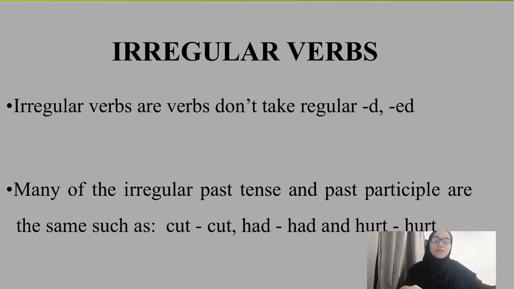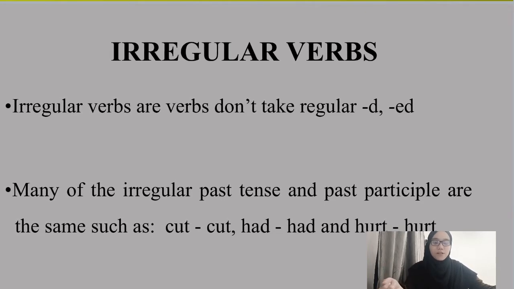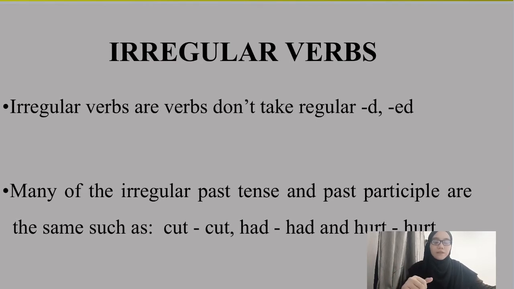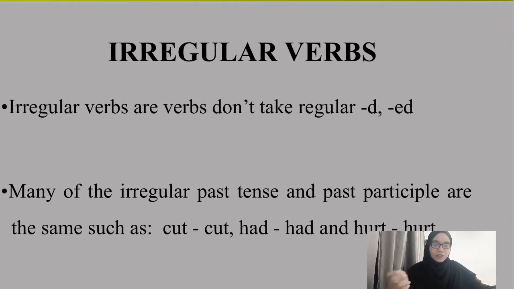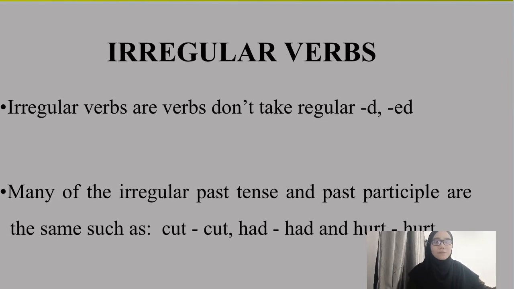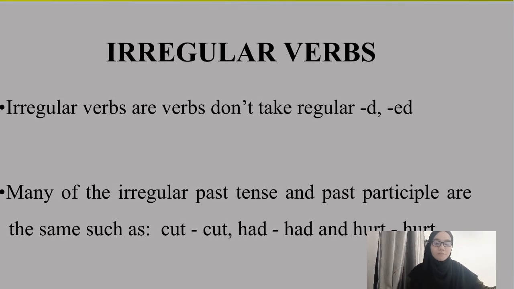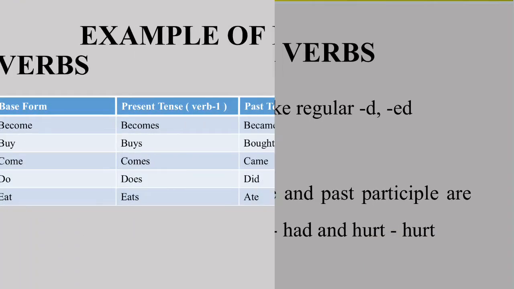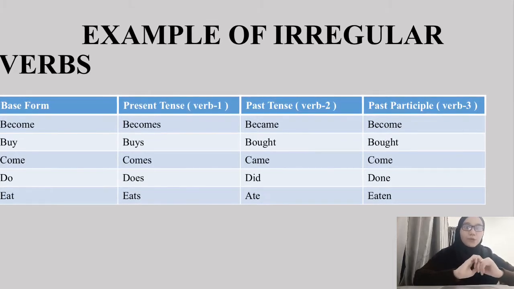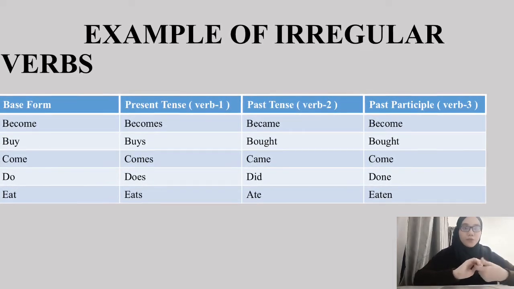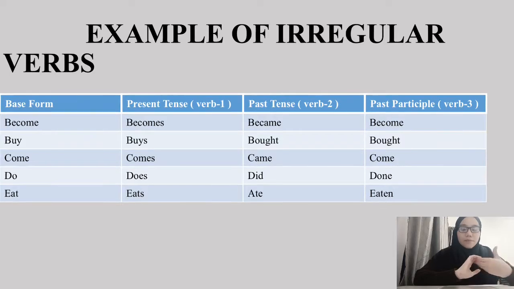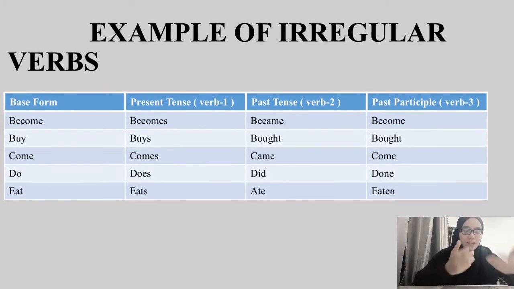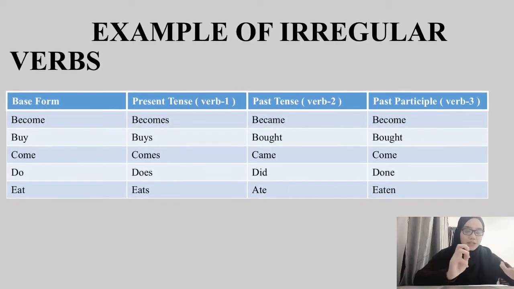My topic is about irregular verbs. Okay, the first thing is about irregular verbs. They are verbs that do not take the regular d or ed. Many of the irregular past tense or past participle forms are the same, such as cut, had, and heard. Okay, next we go to examples for irregular verbs. The first is become: present tense becomes, past tense became, past participle become.